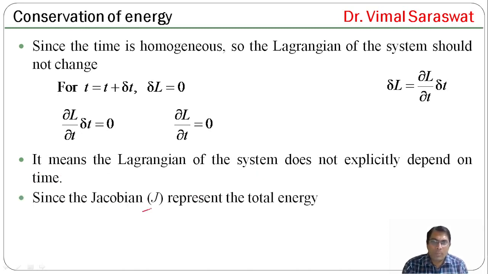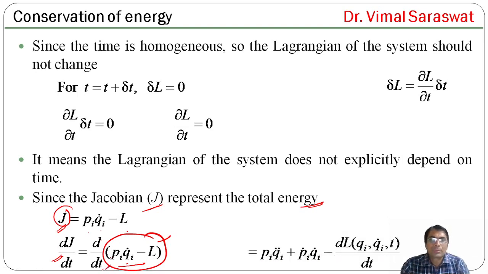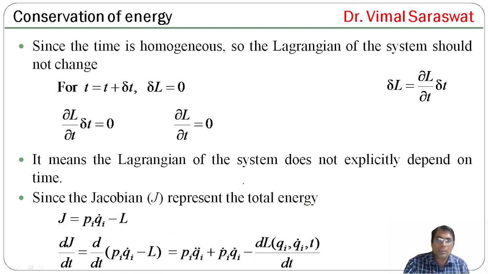Since the total energy is represented by J, the Jacobi integral, and J is pi qi dot minus L. Now, if we differentiate J with respect to time, dJ by dt equals d by dt of pi qi dot minus L. So we differentiate pi qi dot with respect to time.